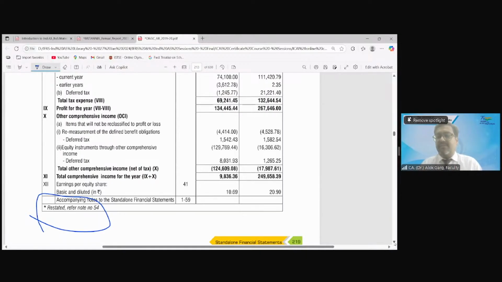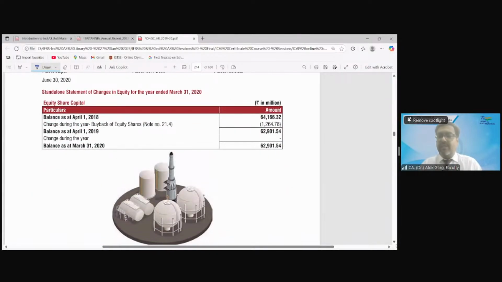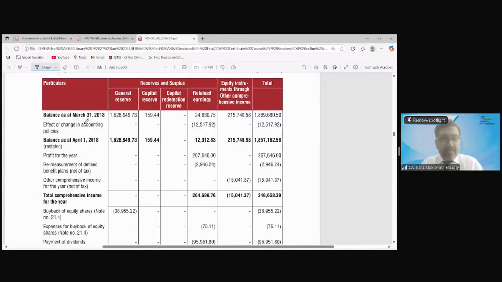Then there is a statement of changes in equity. There is equity share capital, then there are reserves and surplus. Balance as at 31st March 18, effect of change in accounting policy. Then there is a restated opening balance. Balance as at 1st April 18.